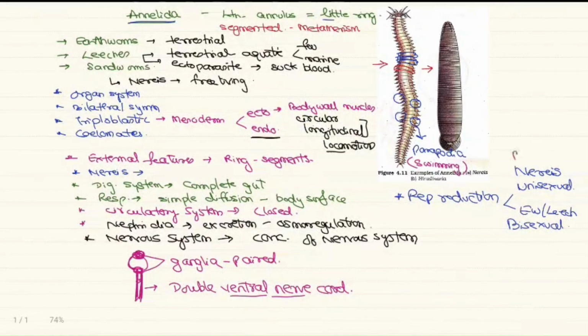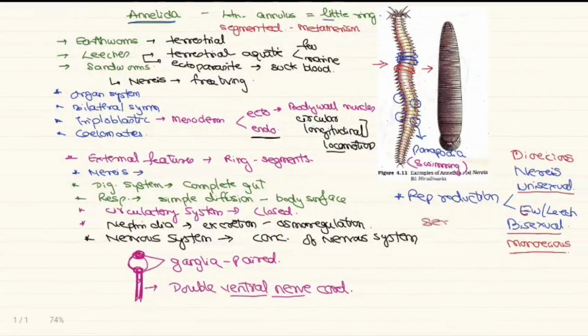So as per NCERT, we use the word dioecious for unisexuals, where sexes are separate, and for bisexuals, we use the word monoecious. So earthworm and leeches are monoecious, whereas Nereis is dioecious.